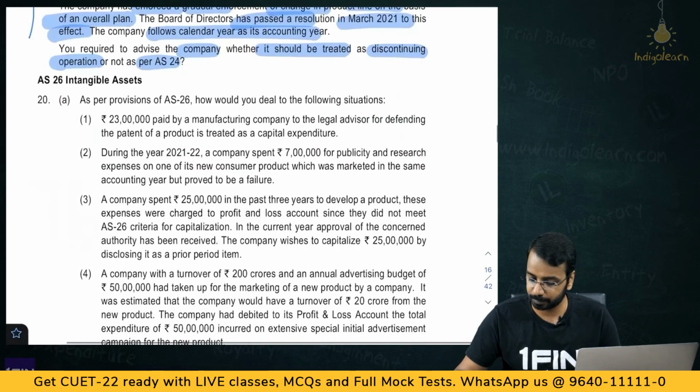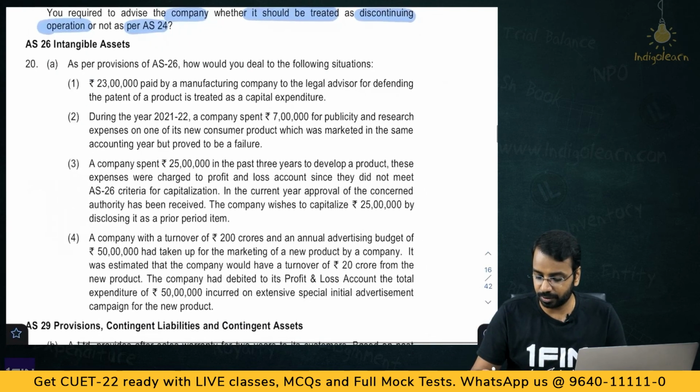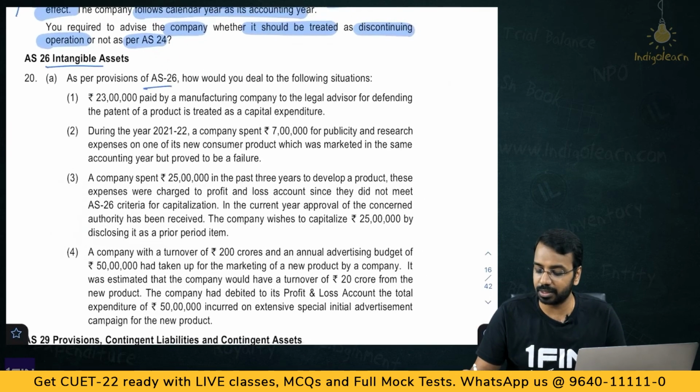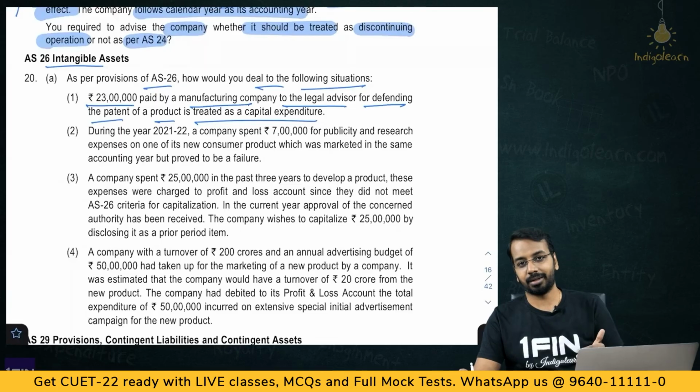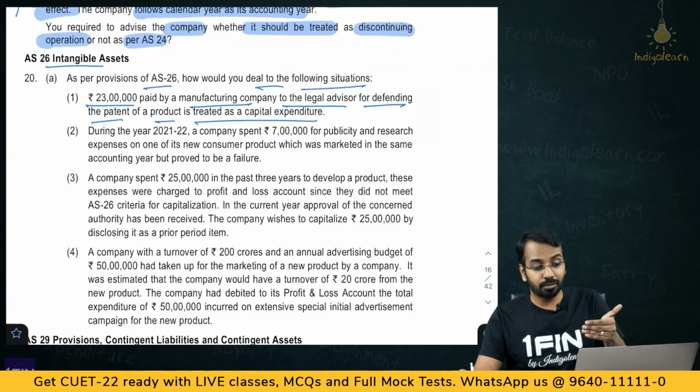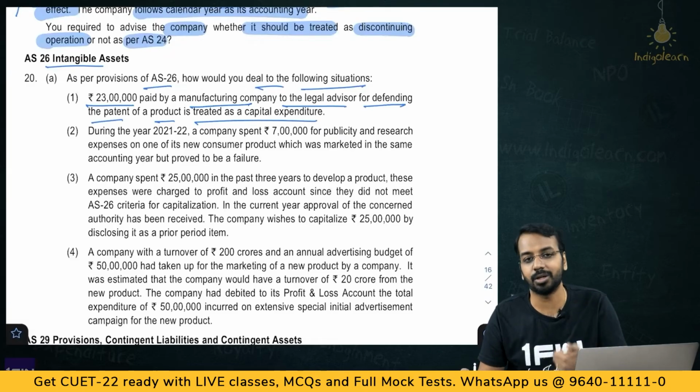Then AS26. As per provisions of AS26, how would you deal with the following situations? 23 lakhs paid by a manufacturing company to the legal advisor for defending the patent of a product is treated as a capital expenditure. Now, you already have a patent and if you are now paying something for defending the patent, that will not add value to the intangible asset.